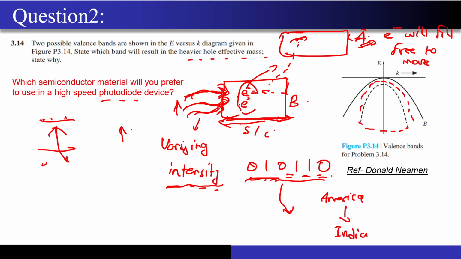So I want to detect this varying intensity very, very quickly. So I want my electrons to move very, very fast, right? That can only happen in the material whose curvature is extremely high, so that the effective mass of the electrons or holes is very low. By the way, I am talking about electrons over here a lot, but you can see that this diagram is actually for holes, right? So just excuse me for that. Wherever I am saying electron, just replace it with holes, okay?